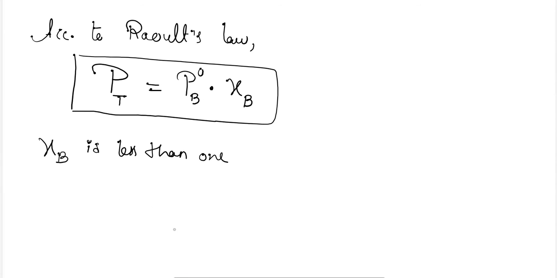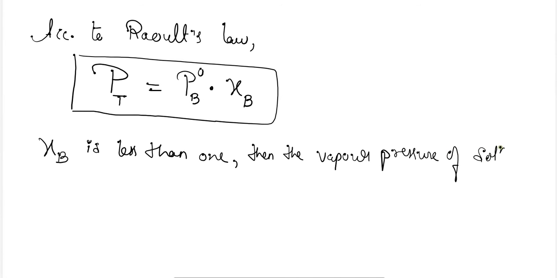Then the vapor pressure of the solution, that is PT, will be less than PB naught, meaning the vapor pressure of the pure solvent.